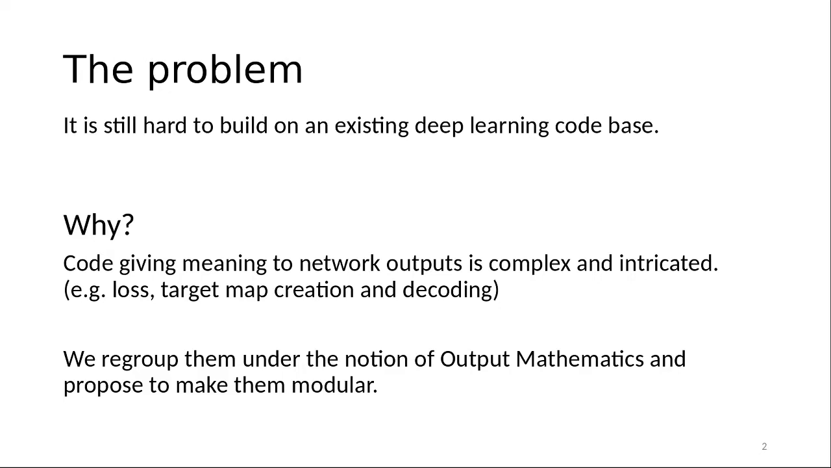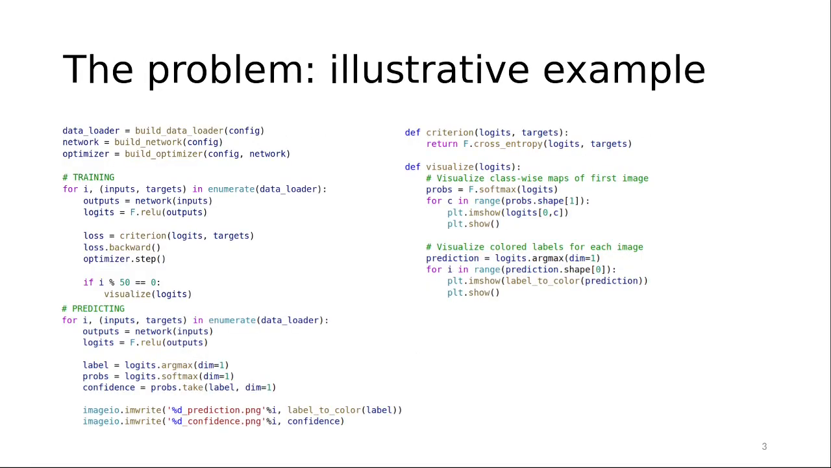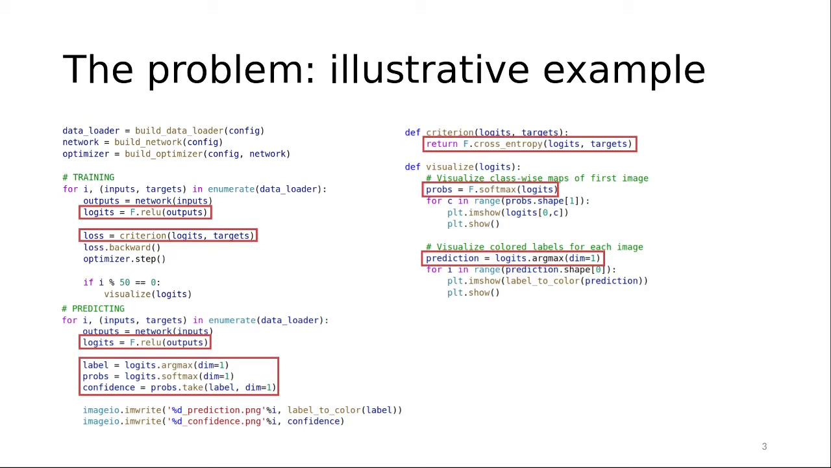semantic segmentation code base. Let me highlight the instructions related to the output mathematics and explain the problem. As you may know, depending on the loss, a particular format of the target and of the activations has to be provided. Furthermore, network activations are usually processed at very different places, and mathematical consistency must hold across those operations. So change is not easy.